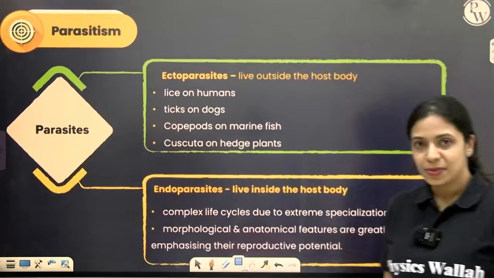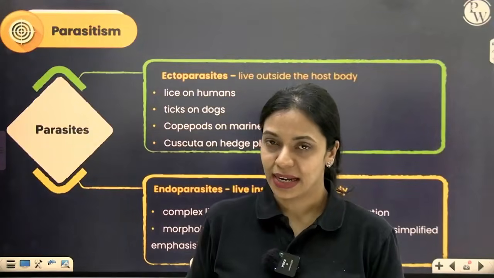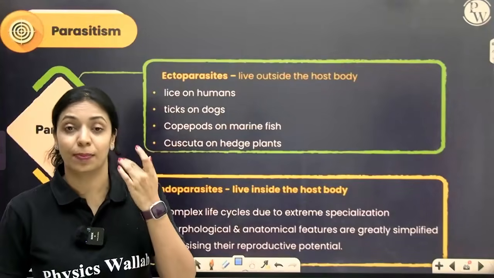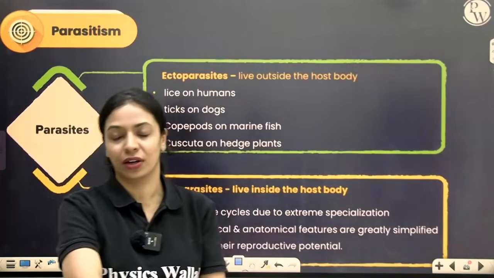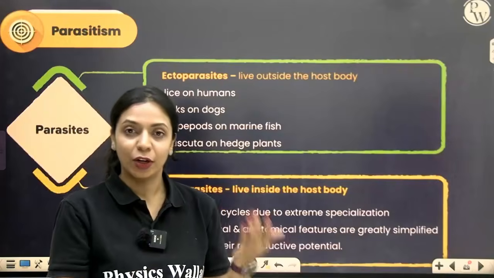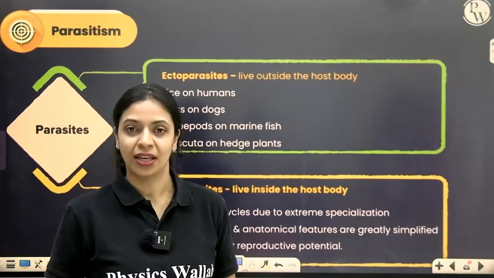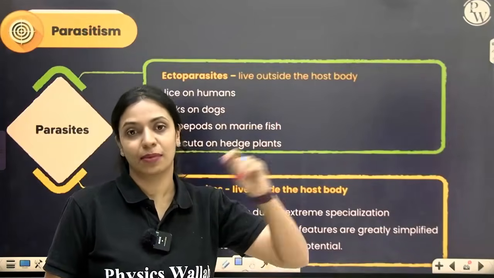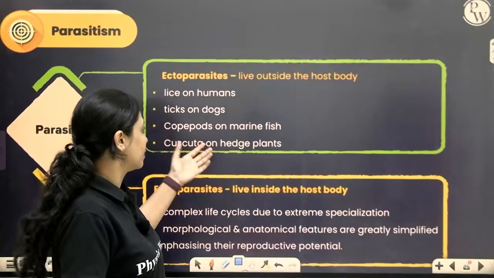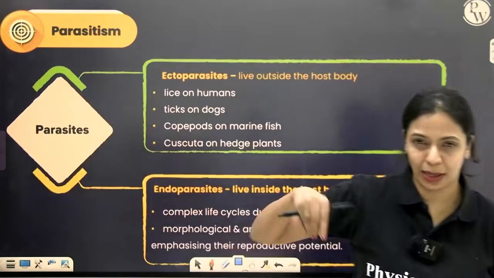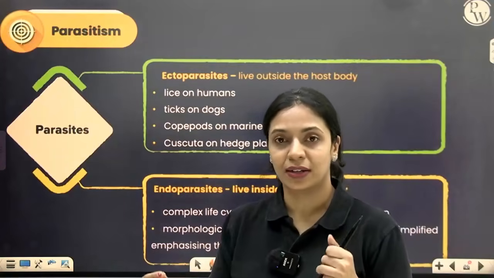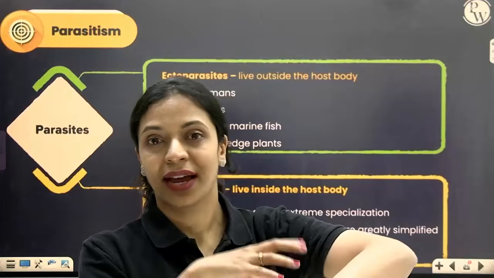Parasites are of two types, ectoparasite and endoparasite. Ecto means outside, endo means inside. Ectoparasites are parasites that live outside the host's body. Endoparasites live within the host body. Can you think of some examples for ectoparasites? The lice in our head, ticks and mites in dogs, and on marine fish you have a type of parasite called copepods, and Cuscuta is a parasitic plant that will parasitize hedge plants.